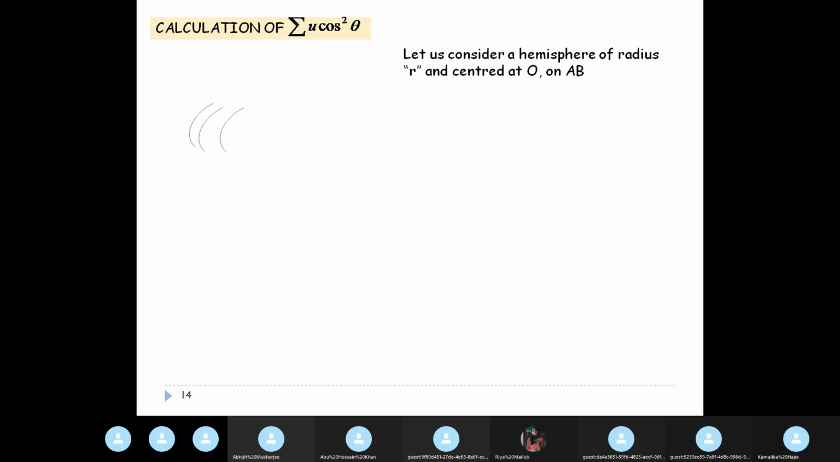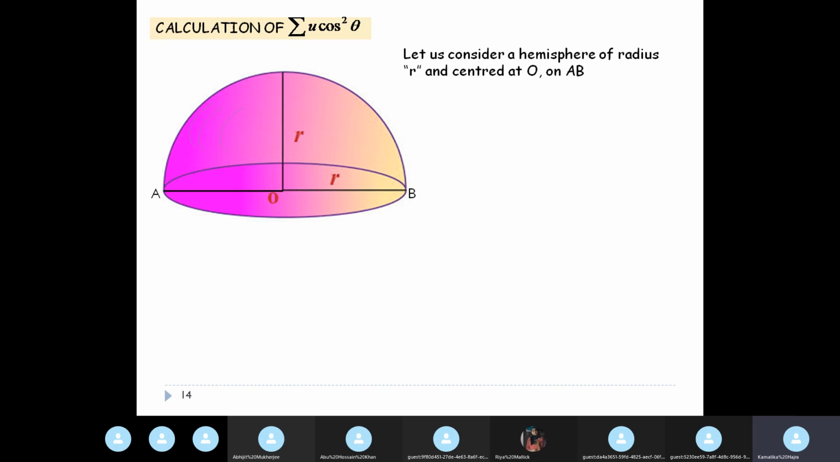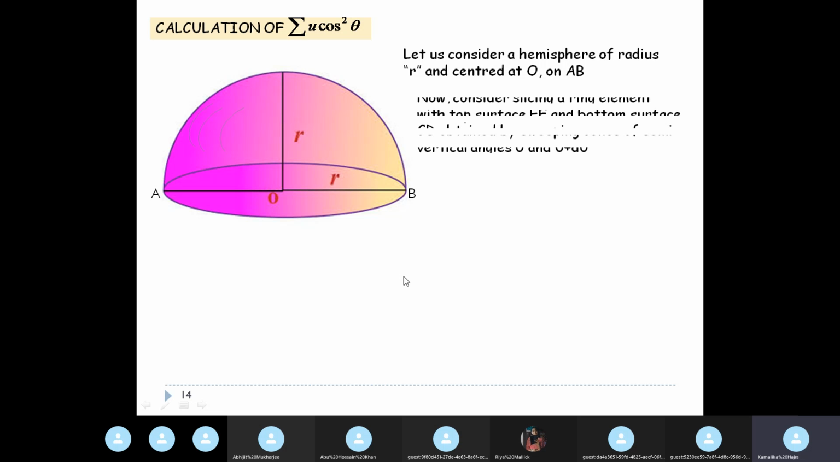Okay. Now for this, we consider a hemisphere of radius r and centered at O on AB. This AB is our same surface, the surface that we have been considering, on which the ray is incident obliquely. Now we are trying to calculate the total pressure when this oblique incidence is arbitrary, that is, considering with equal probability all such oblique incidences. So this AB is the surface, and we draw an imaginary hemisphere of radius r.